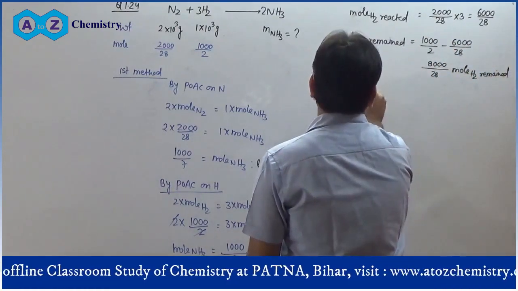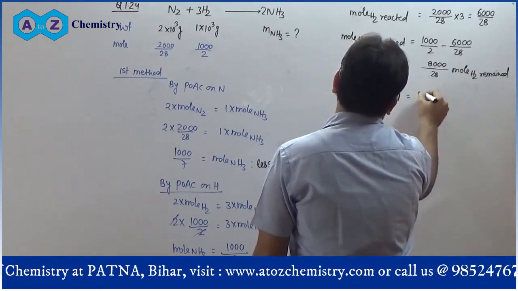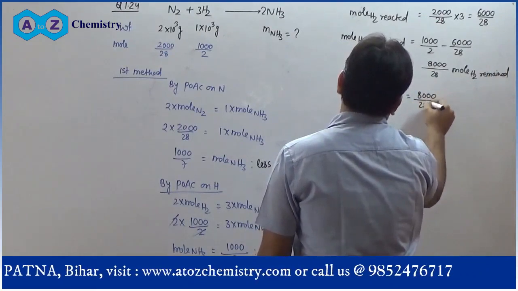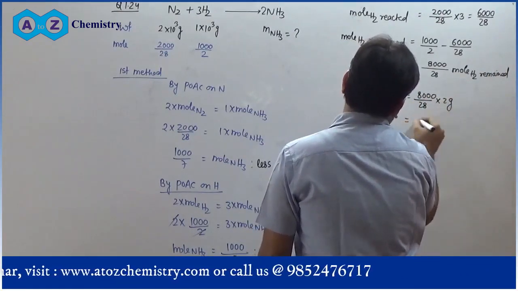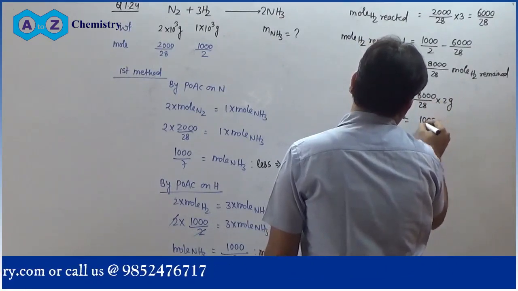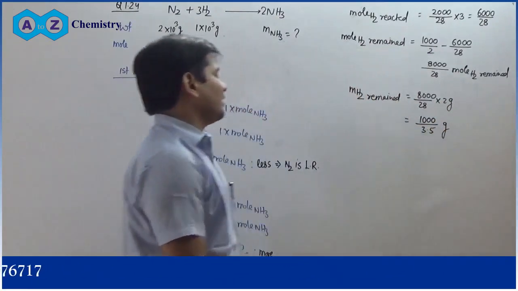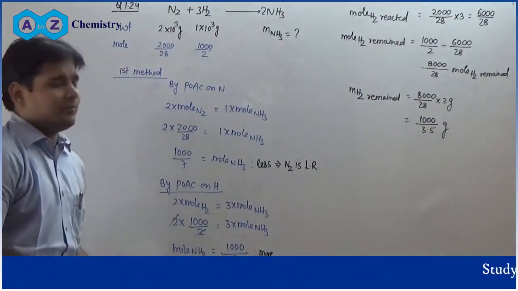Mass of H2 remained will be equal to 8000 divided by 28 into 2 gram, and that will be equal to 1000 divided by 3.5 gram. That is the mass that remained for H2.